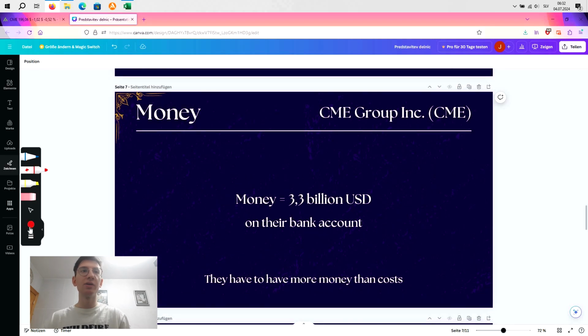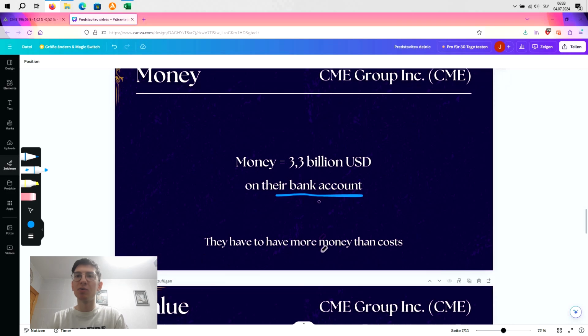Now we come to the money, and with the money I mean literally money on their bank account. Now what does that mean, bro? This is literally the money that they have on their bank account. For example, when they want to go to an ATM machine and withdraw that money, they go there and take the cash. Just like you, when you want to go on a date, you take 20 euros from your bank account, you go to the ATM and you take it. It's that simple. So here we are measuring that exact money, okay? How much do they have? That's what we are looking for, okay?